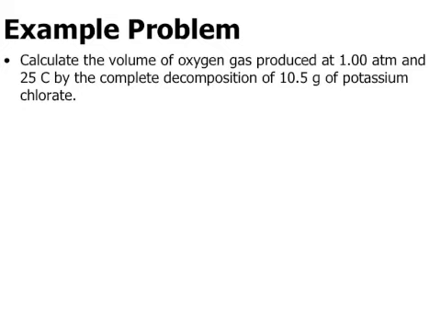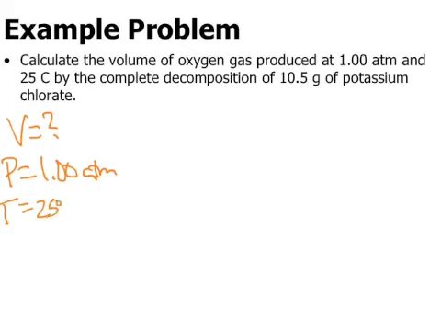This one says, calculate the volume, and I'm going to start out the same by making my list. Volume of oxygen produced at a pressure of 1 atm and 25 degrees Celsius by the complete decomposition of 10.5 grams of potassium chlorate. Now notice the difference here: it says calculate the volume of oxygen, but they give us grams of potassium chlorate.